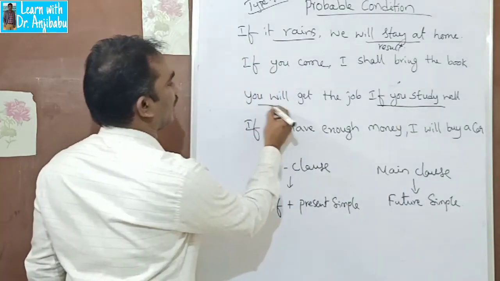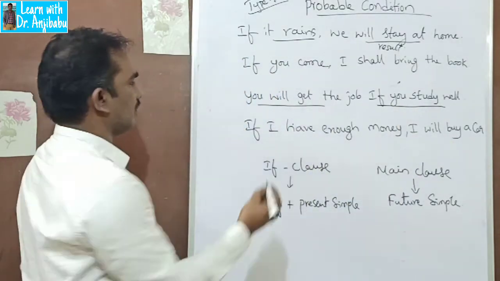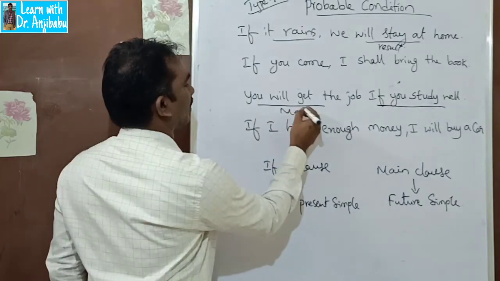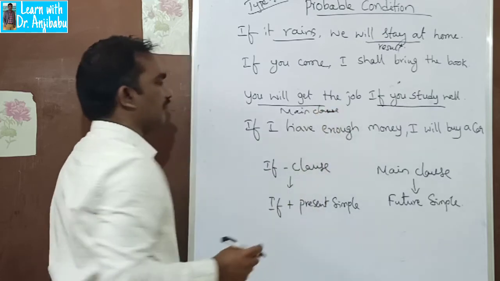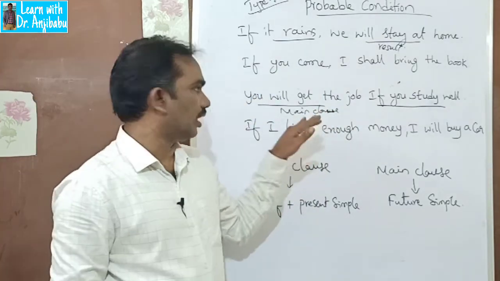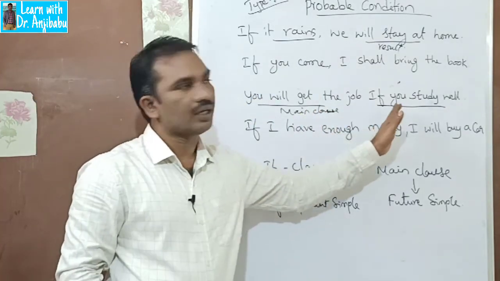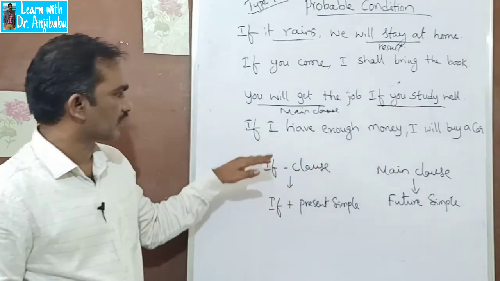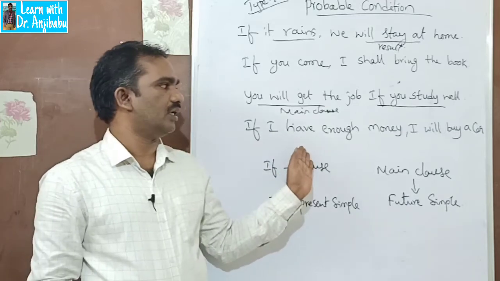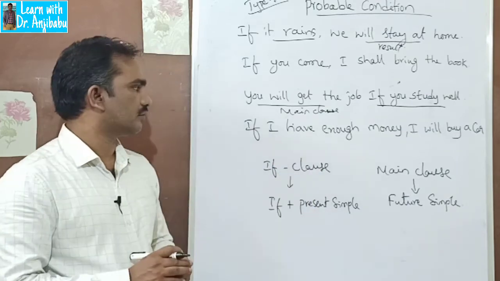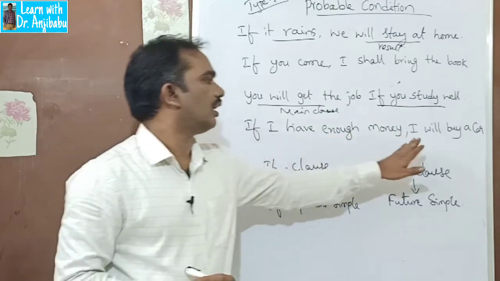In the first part is the main clause. It's starting with the main clause. You can use it in any way, so you can keep the main clause first or the if clause first. Next example: if I have enough money, I'll buy a car.